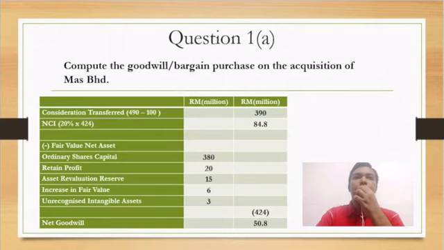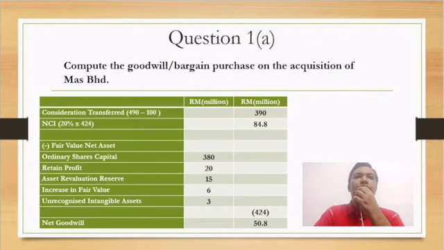So we read about the acquisition of Mas Berhad first. On 1 January 2018, the company acquired 80% of the ordinary share of Mas Berhad. Yaakob Berhad has also acquired 2/3 of the 6% debentures in Mas Berhad for 100 million, when the retained profit and revaluation reserve of Mas Berhad were 20 million ringgit and 15 million ringgit, respectively.